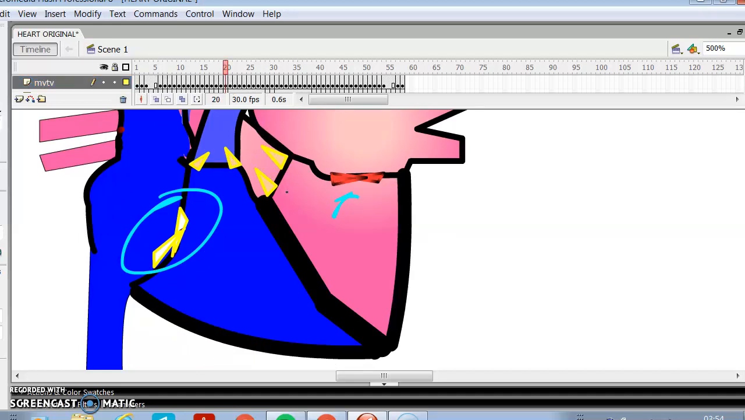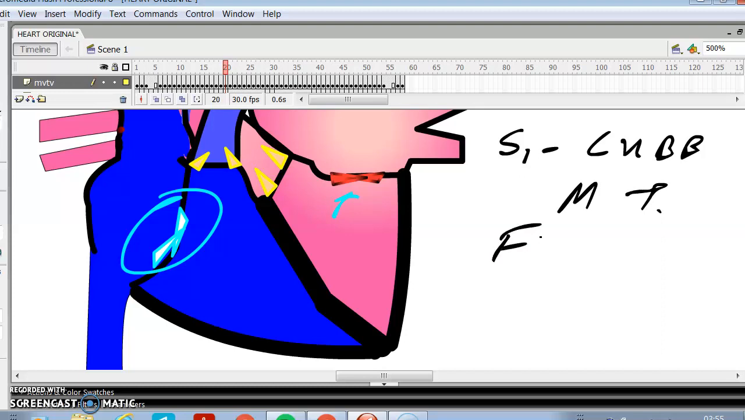So the closure of these two valves will give rise to the first heart sound, which has a characteristic of the word lub. Responsible are the mitral valve and the tricuspid valve. This is called S1, that is the first heart sound.